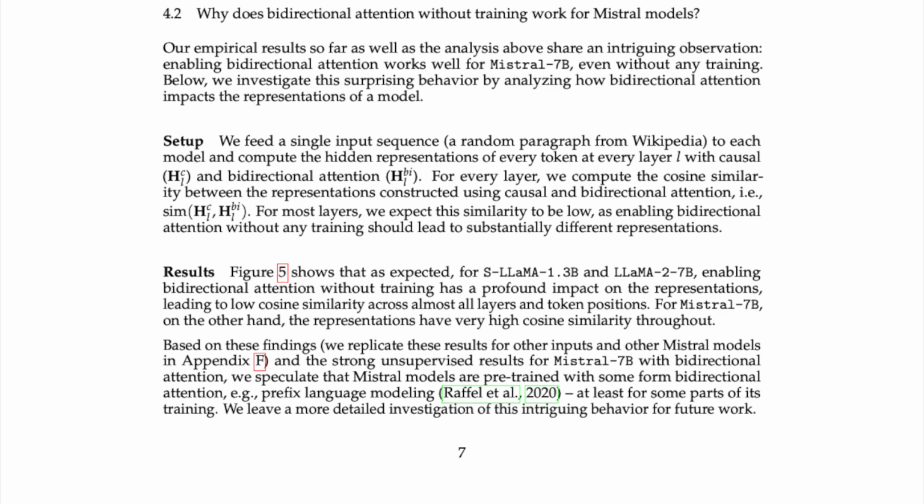Based on these findings, which we replicate for other inputs and other Mistral models in Appendix F, and the strong unsupervised results for Mistral 7b with bidirectional attention, we speculate that Mistral models are pre-trained with some form of bidirectional attention, e.g., prefix language modeling, at least for some parts of its training. We leave a more detailed investigation of this intriguing behavior for future work.